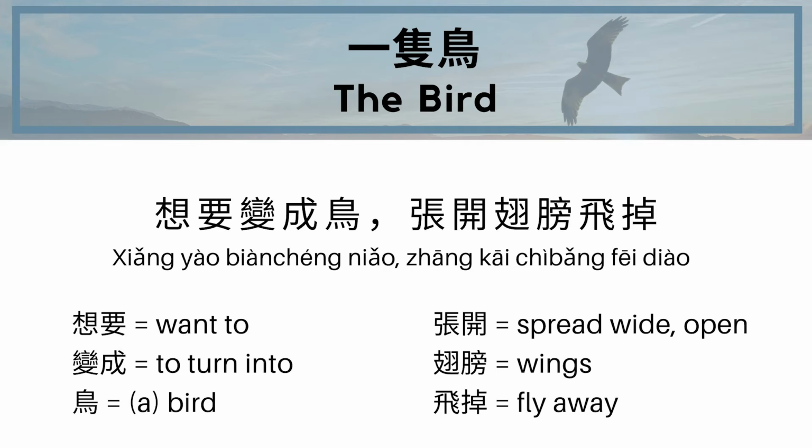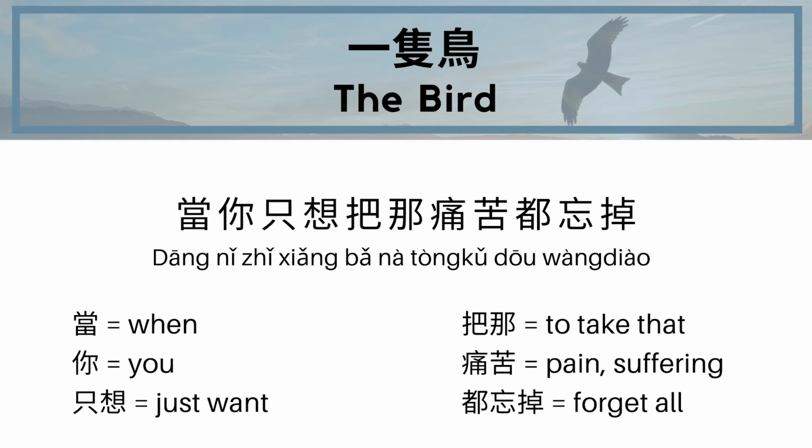Okay, then we have line 3, which is 当你只想把那痛苦都忘掉. So 当你 means when you, 当 is when, 你 is you. 只想, 只 means only, and then here we have the word 想 again, means only want to. 把那, 把 means to take, and then 那 is that. So to take that, 痛苦 is suffering and pain and unhappiness, just bad stuff.